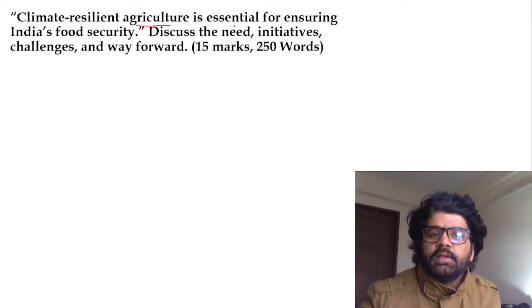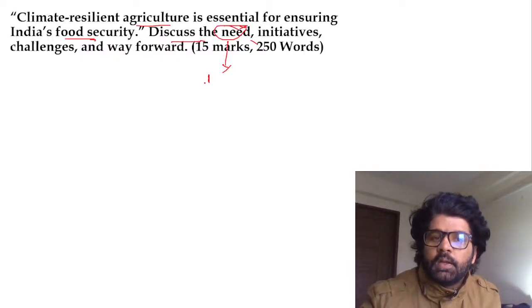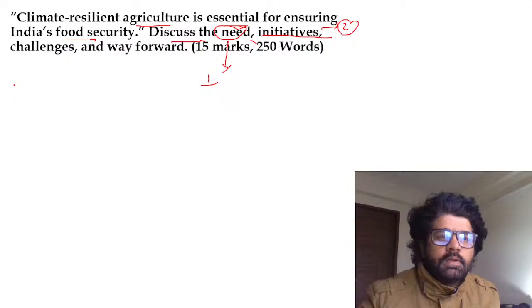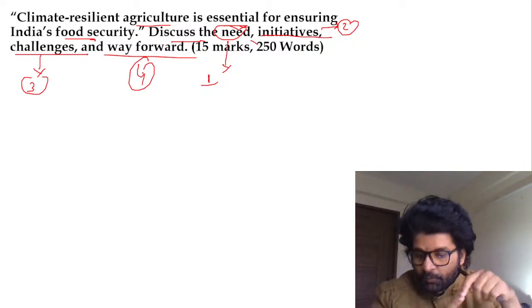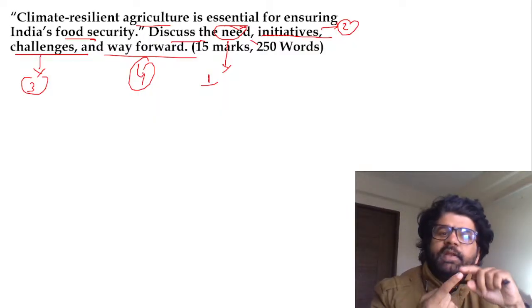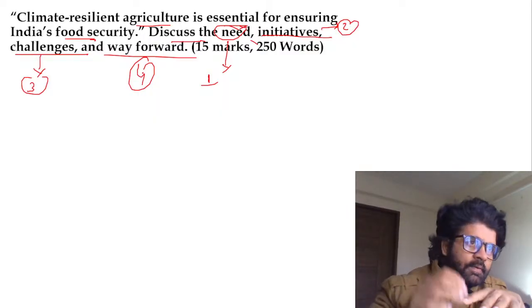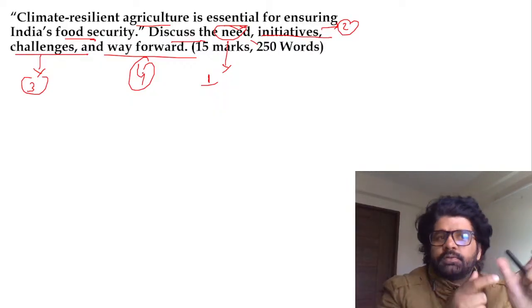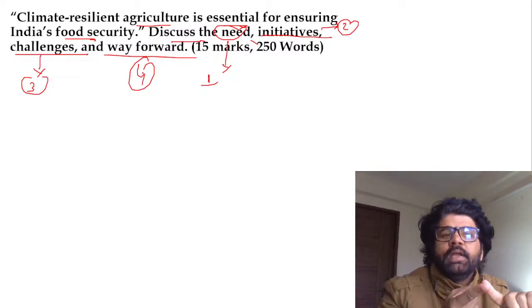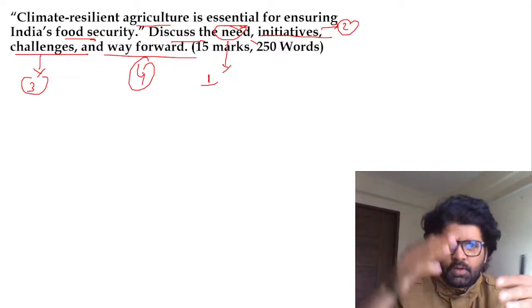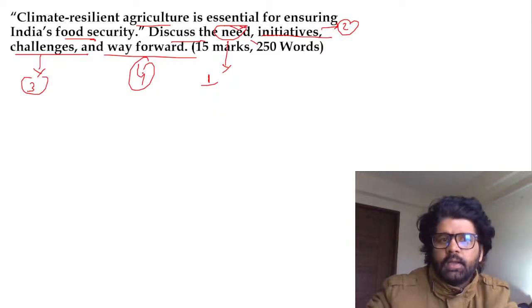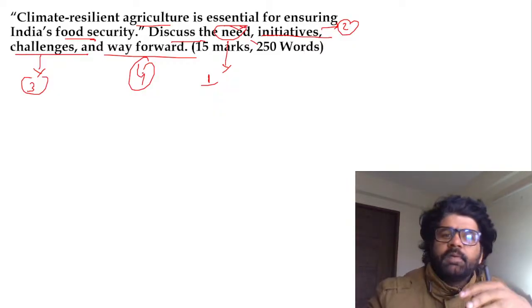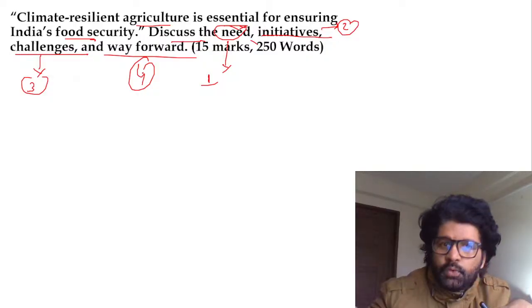So: climate resilient agriculture, essential for ensuring India's food security. Discuss. The need, this is the first part. Initiatives, second part. Challenges, third part. Way forward, fourth part. So you have to address all these parts. So need, why is it the need of the hour? Because rain-fed agriculture is not producing enough food for us, so that necessitates CRA initiatives. National Mission for Sustainable Agriculture, ICAR, Indian Council of Agricultural Research, they are coming with their own initiatives. Then Bio E3 is one initiative.